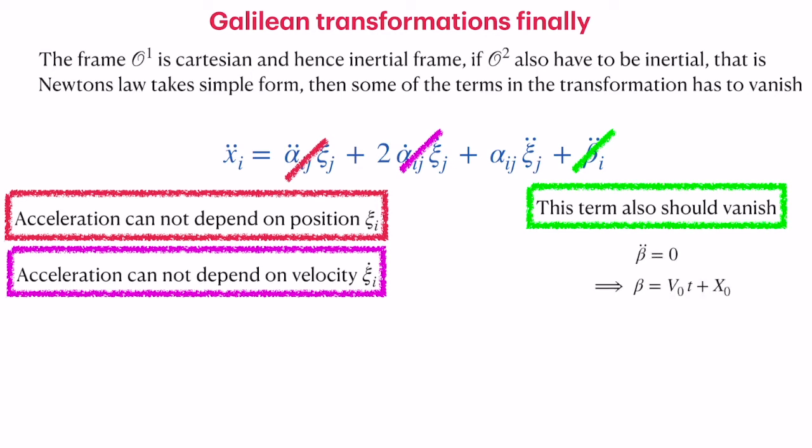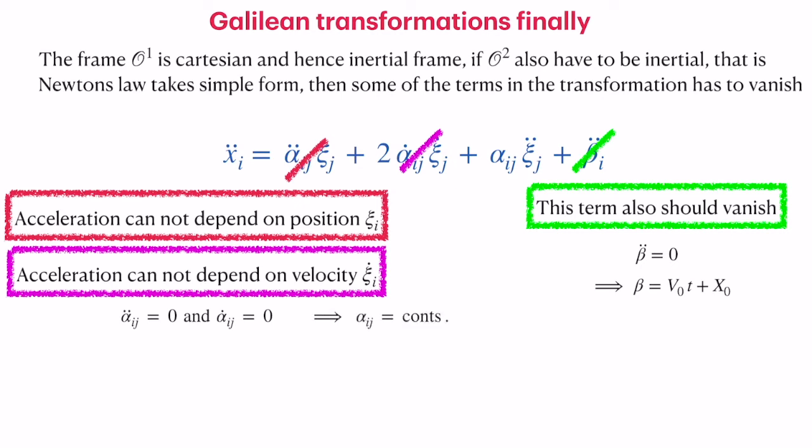So β double dot equal to 0 implies that β is equal to V₀t plus x₀. That essentially means moving with uniform velocity. So that is the transformation part corresponding to the uniform motion. The first two terms will go to 0 only if α double dot is equal to 0 and α dot is equal to 0.